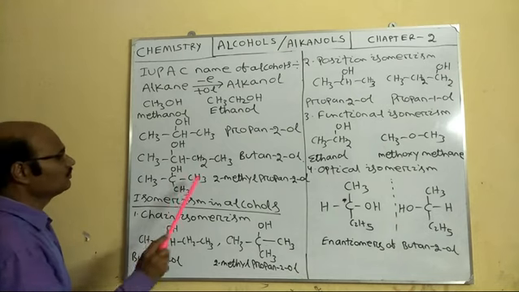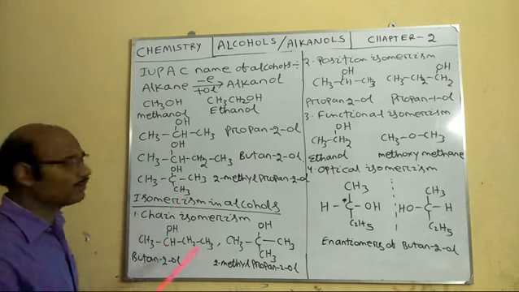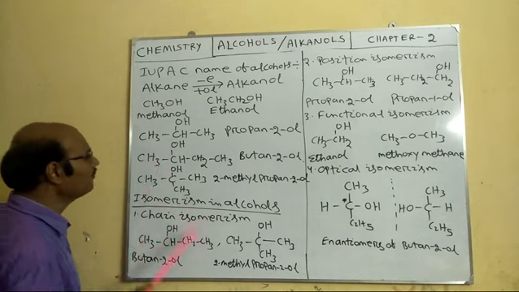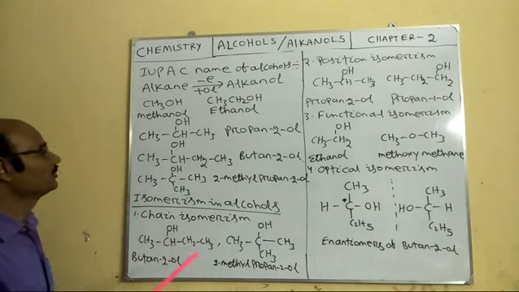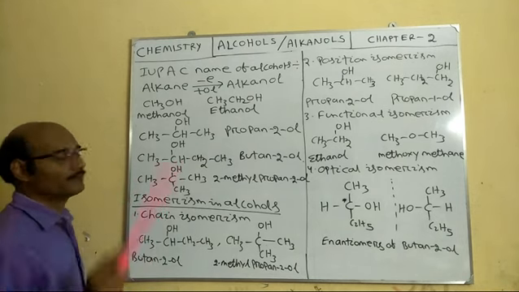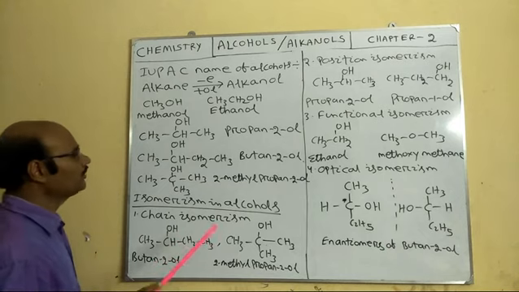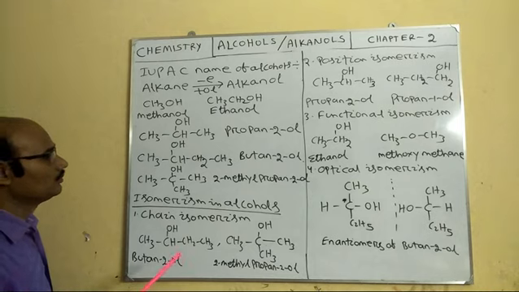So any compound belonging to the alcohol family, we can name with the help of this IUPAC system. Simply you drop the E, add the OL, you get the IUPAC name, and all other rules of naming you have to follow.